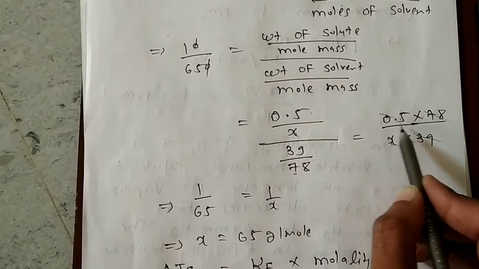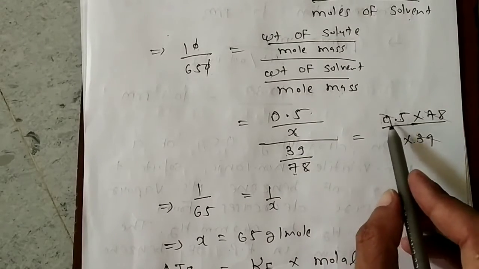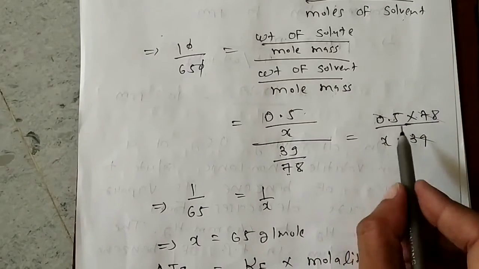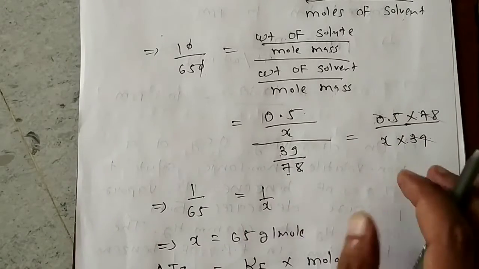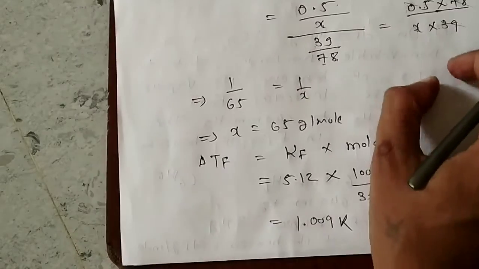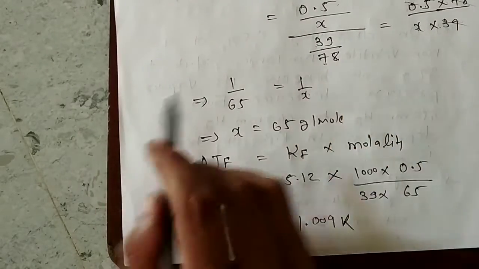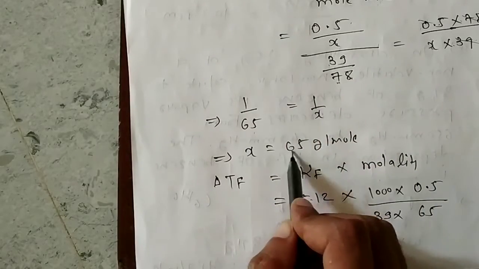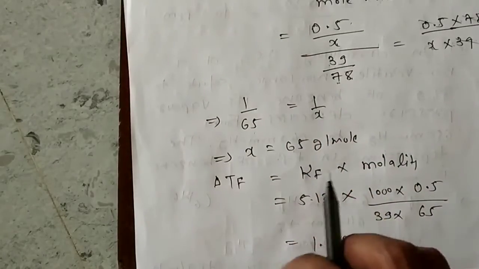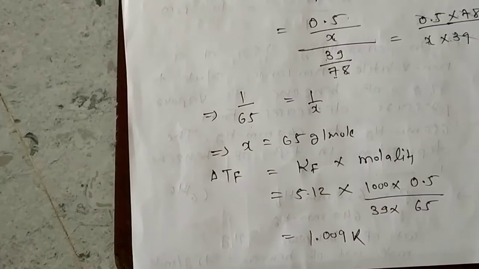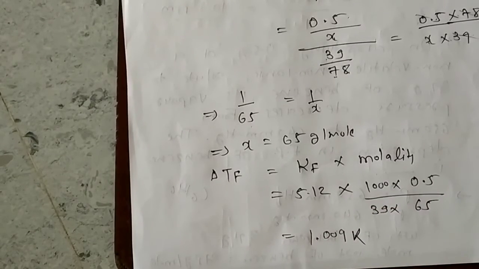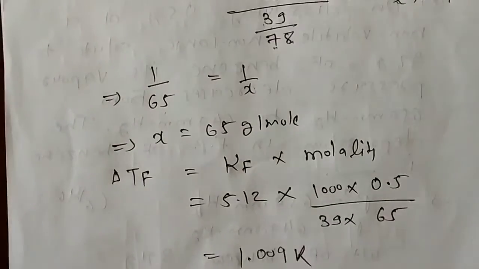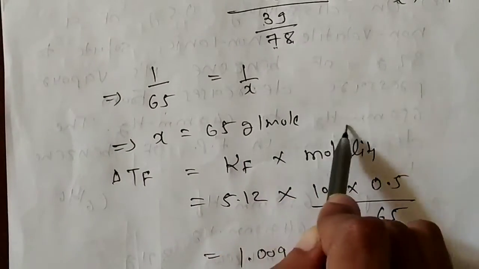Now if you calculate this, you will get 0.5 into 78, 39 you will get. So 39 I have cancelled. So you will get 1 by x is equal to 1 by 65. So x is equal to 65 gram per mole.